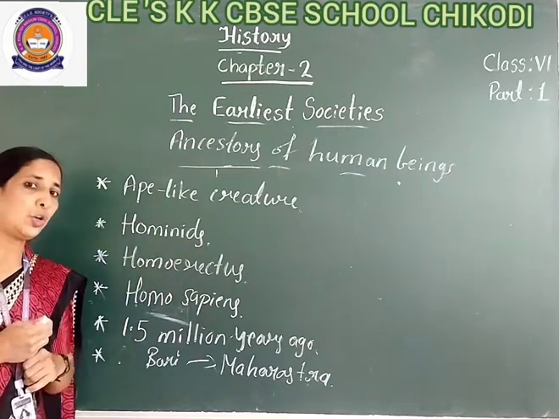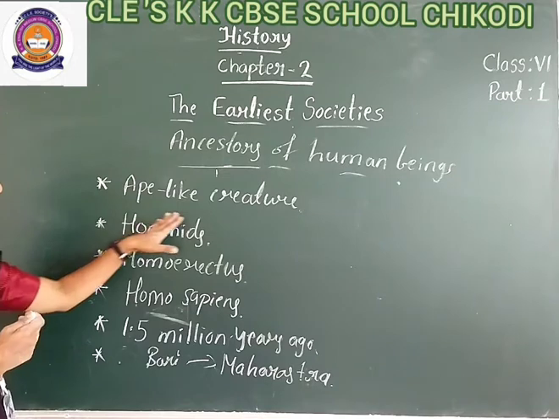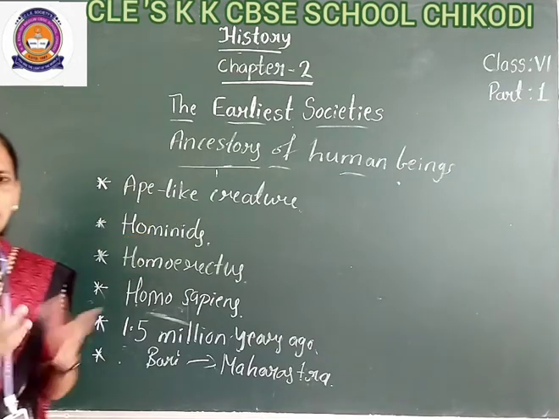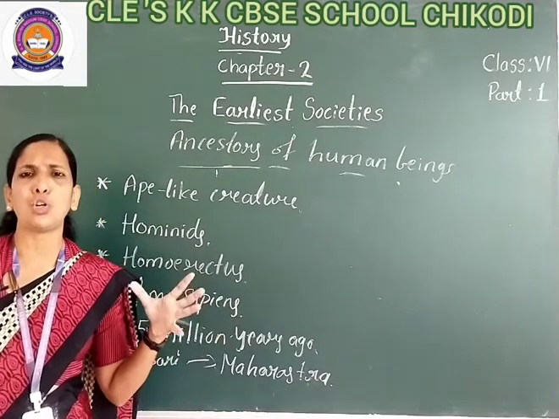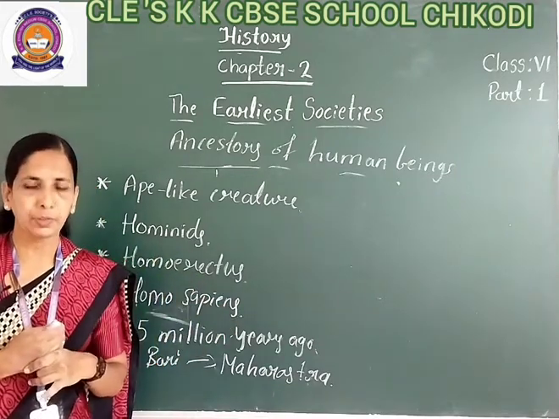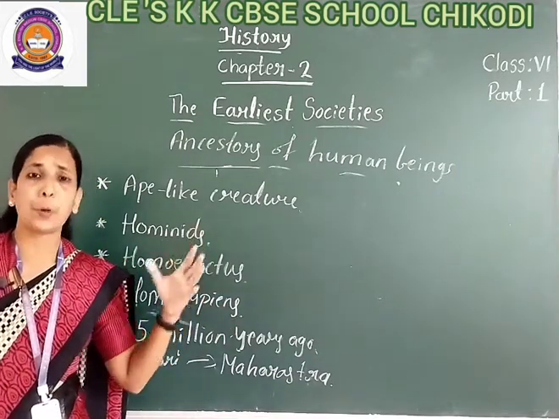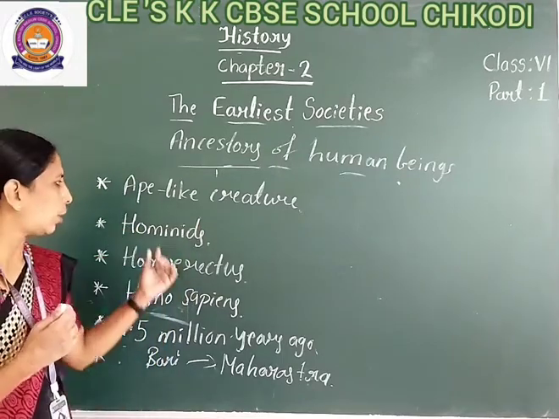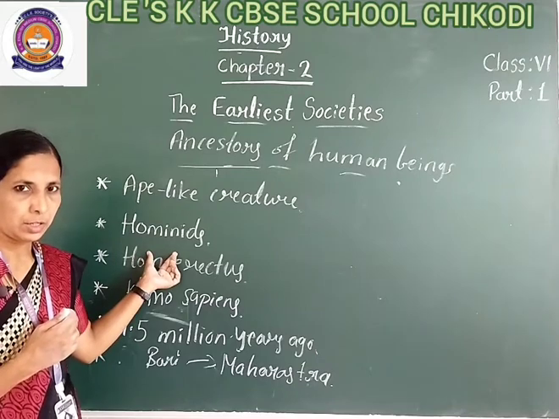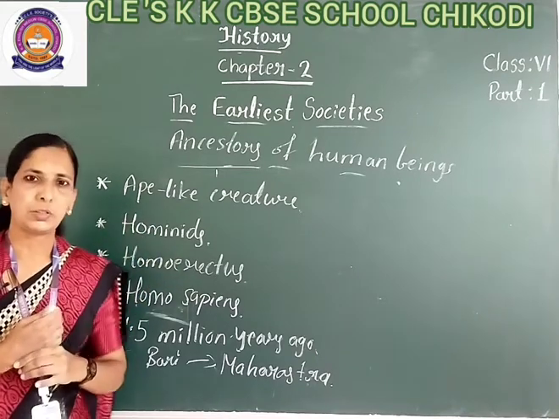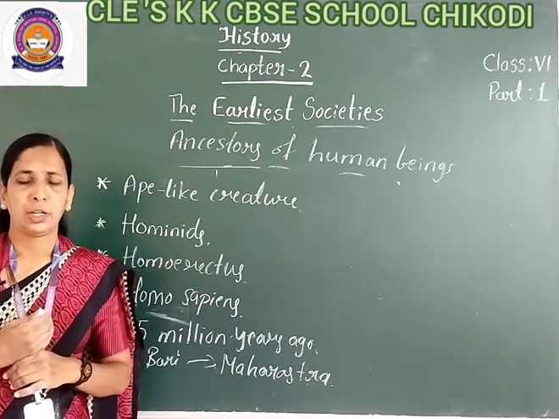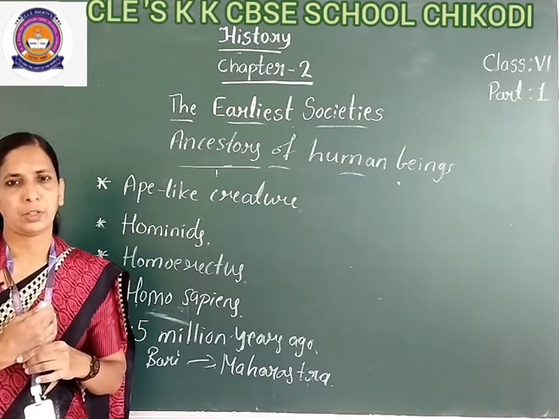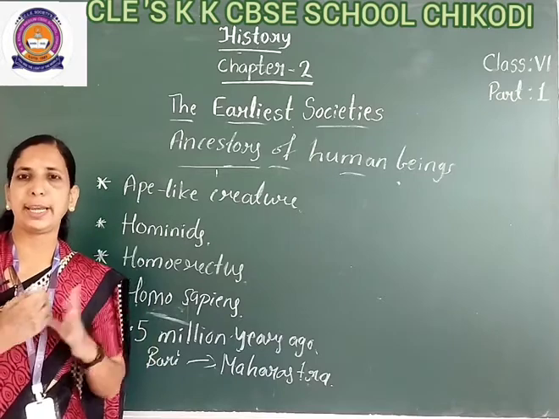Afterwards, early humans in this period were ape-like creatures, so they are called hominids, means they could not stand and could not walk properly. So this type of people we call hominids. He was a hunter-gatherer. He moved from one place to another place in search of food and shelter. He liked treetops and caves.